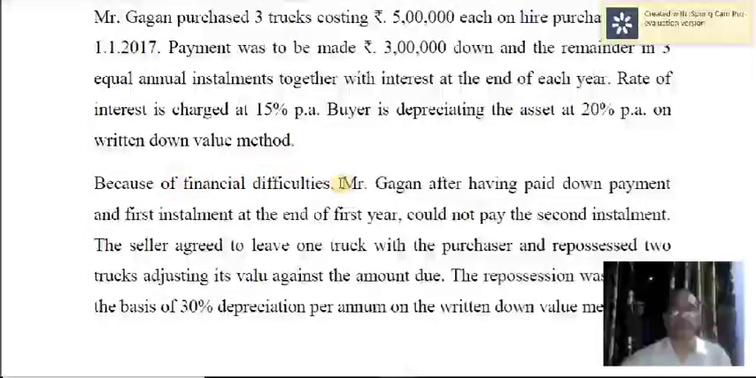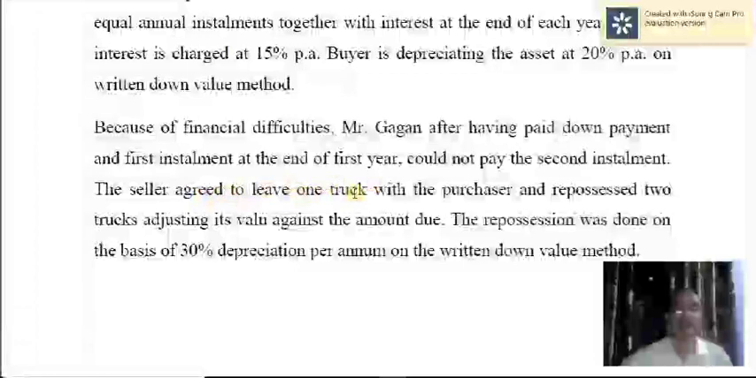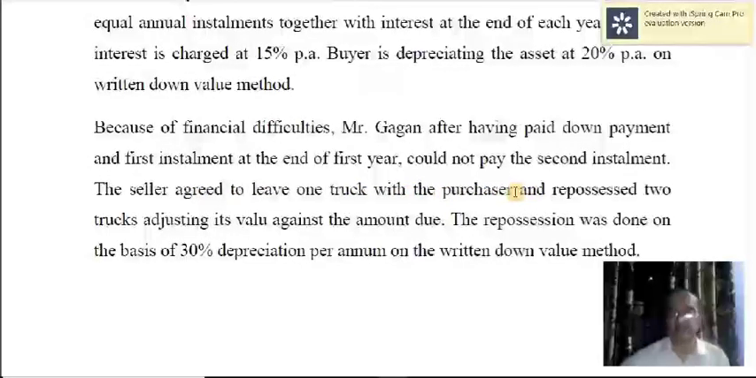Because of financial difficulties, Mr. Gagan, after having paid down payment and first installment at the end of the first year, could not pay the second installment. Only one installment is paid. Rest of the installments are not paid. The seller agreed to leave 1 truck with the purchaser. Just like the previous problem, here also 1 truck is left with the purchaser, whereas 2 trucks were taken over by the hire vendors. And how are they valued? The repossession was done on the basis of 30% depreciation per annum on the written down value method. Just like previous problem, here also they are valued at 30% when they are repossessed.